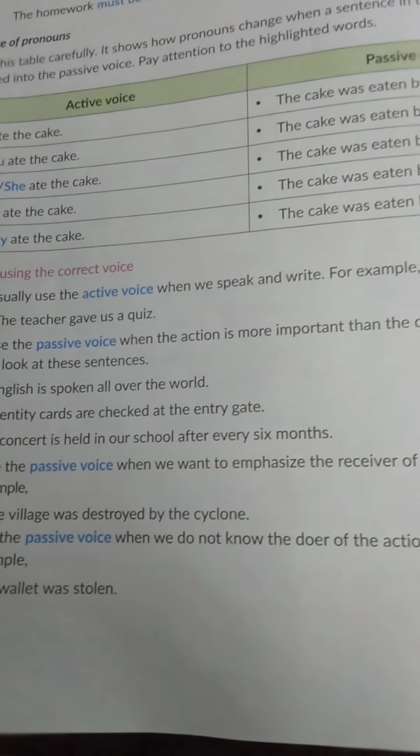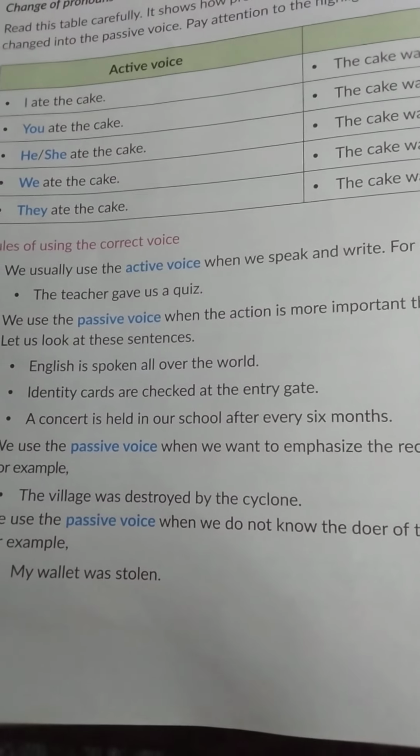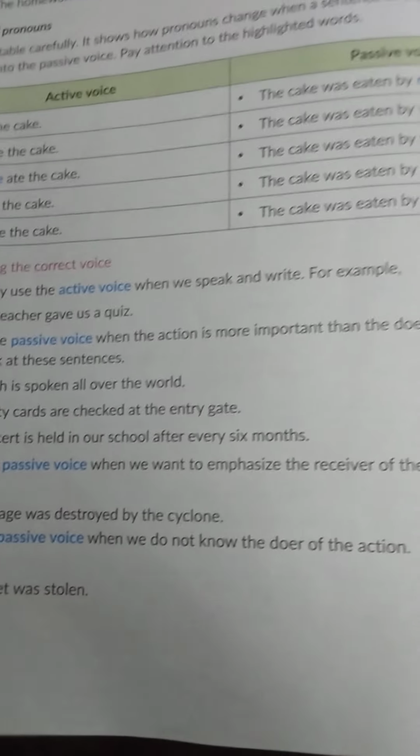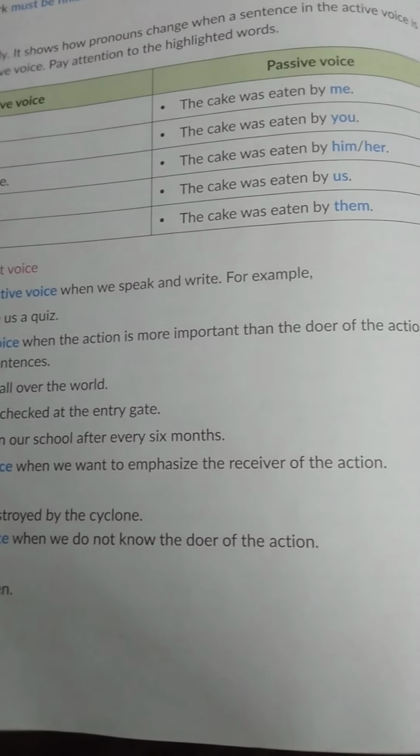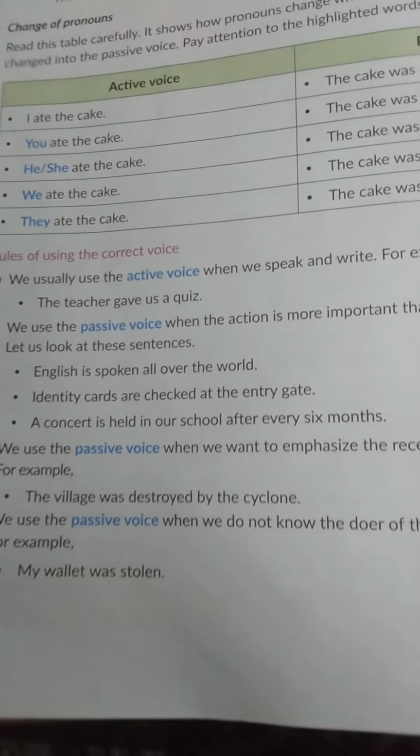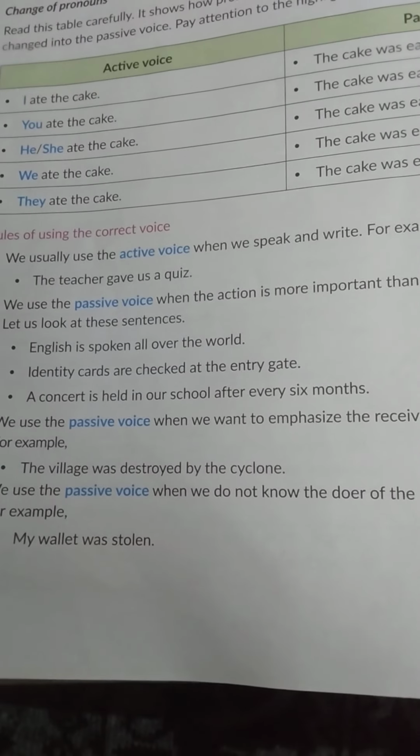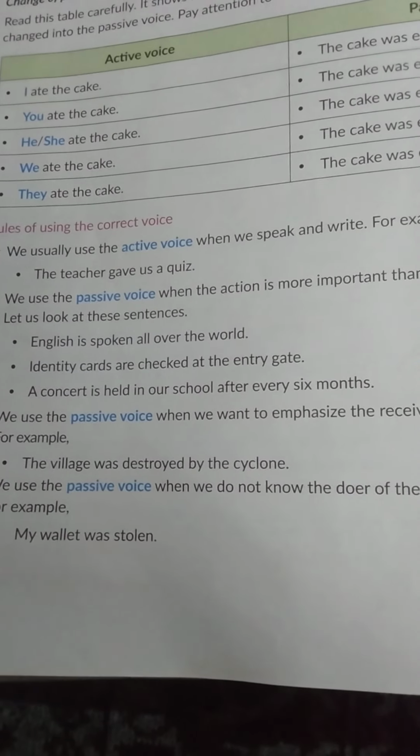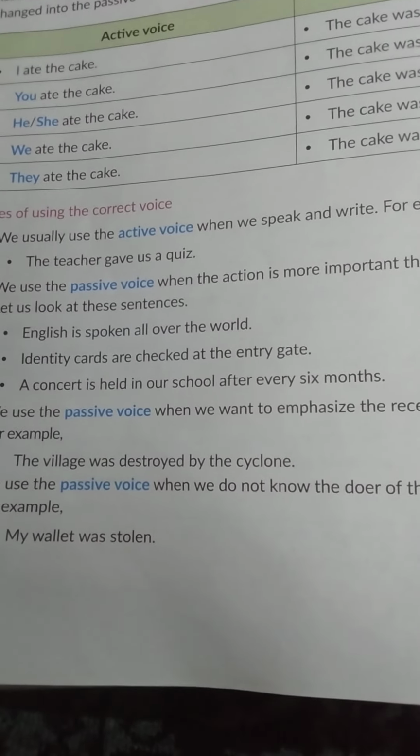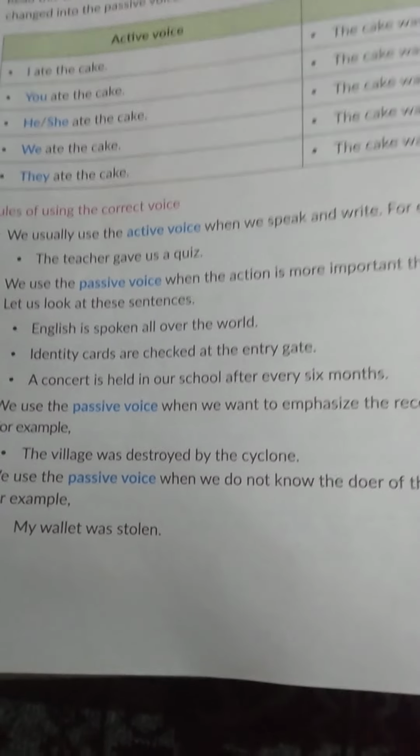We usually use the active voice when we speak and write, like the teacher gave us a quick quiz. We use the passive voice when the action is more important than the doer of the action. Okay. So here, English is spoken all over the world. Here the speaker's name is not written. We have not written English is spoken by everyone all over the world. Everyone is hidden here. Okay.